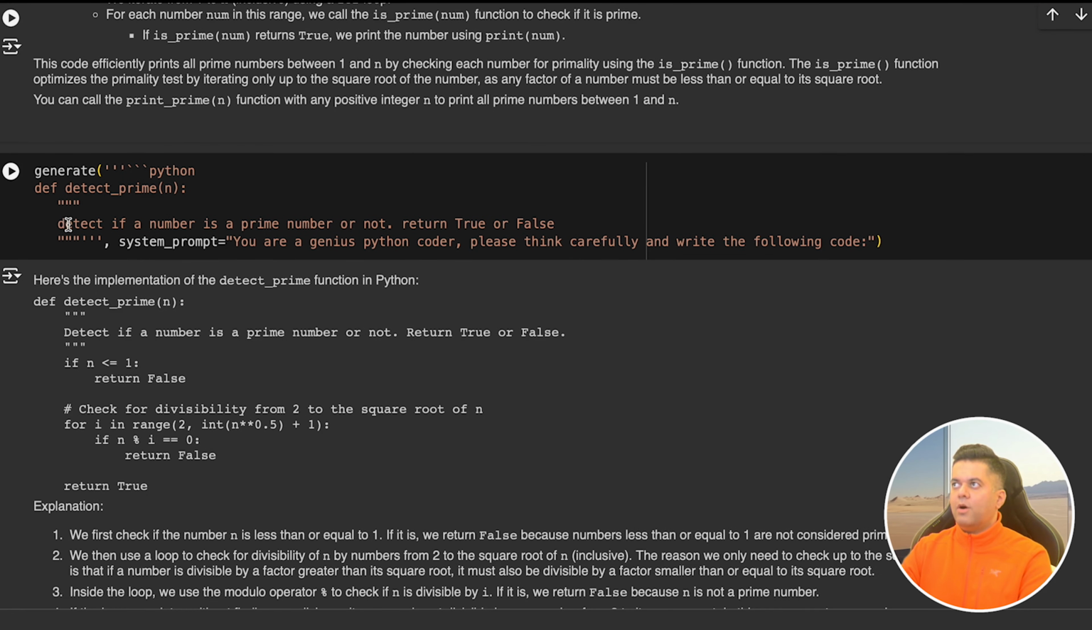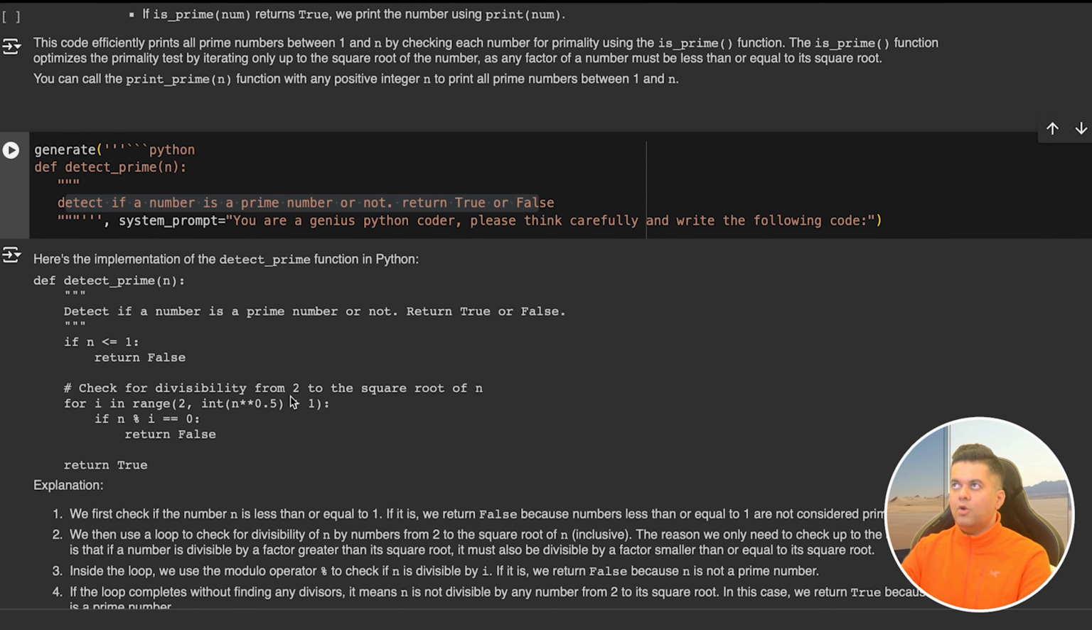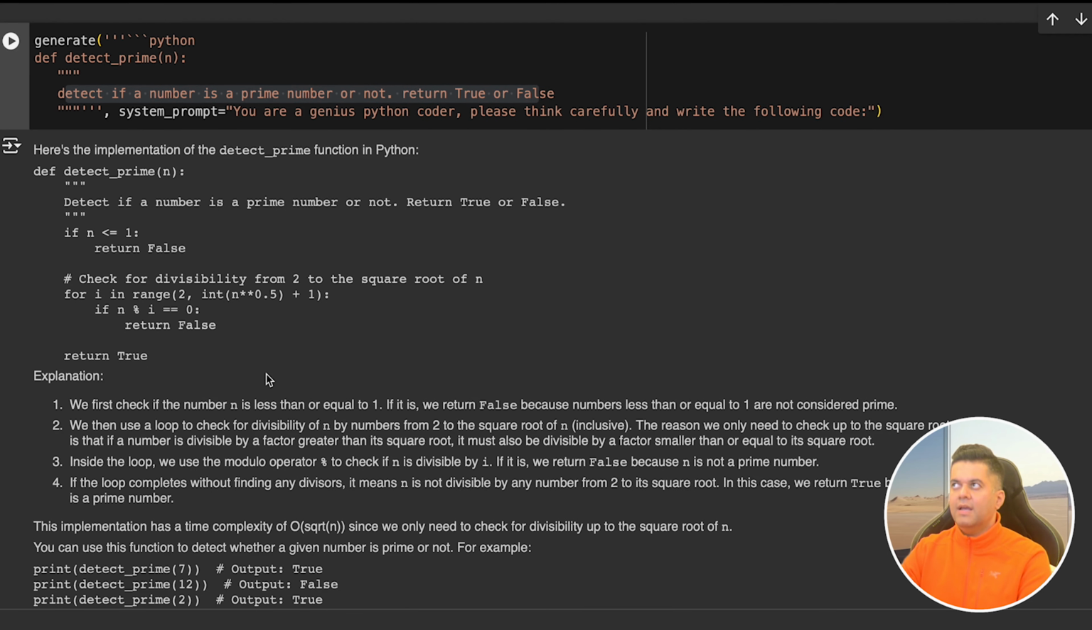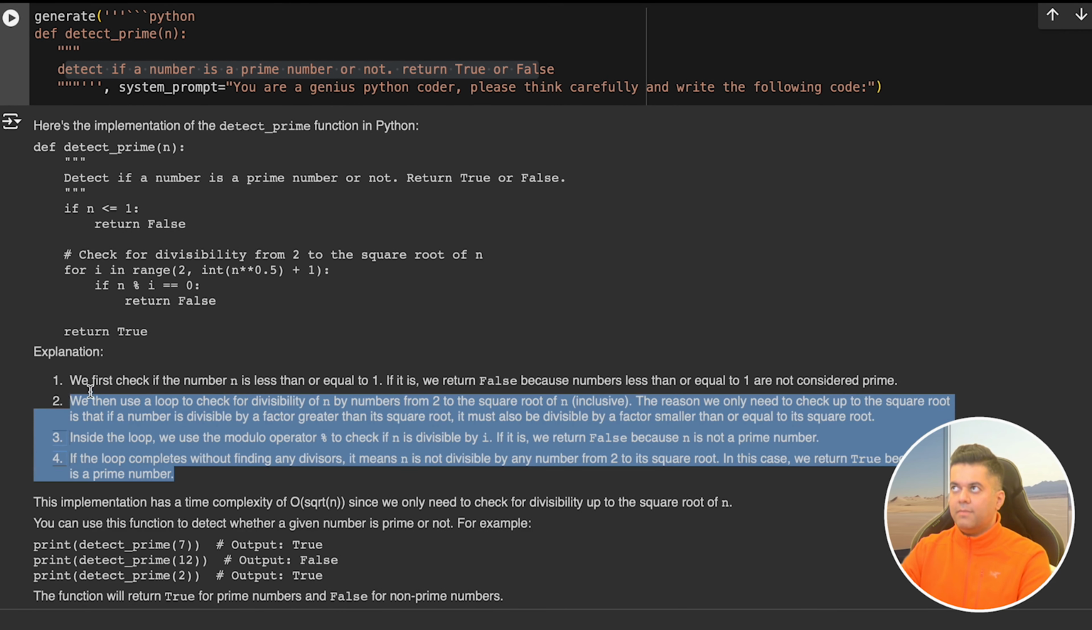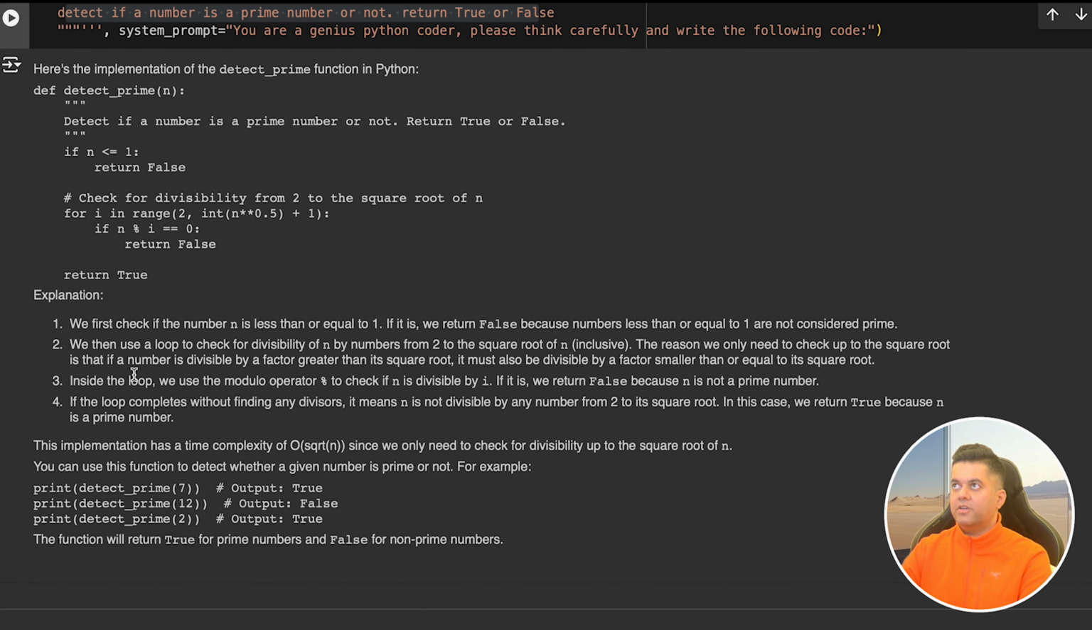The next question is about detecting whether a number is prime or not, and Opus again does a really good job, but most importantly, again gives us a very detailed explanation about the code. So I really like Opus for code generation tasks.